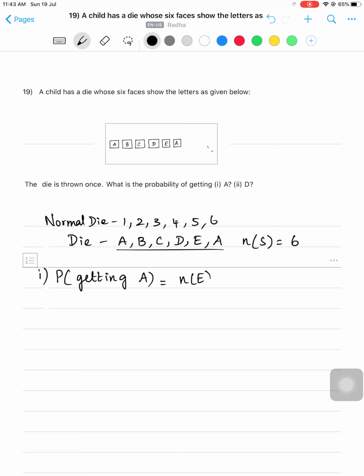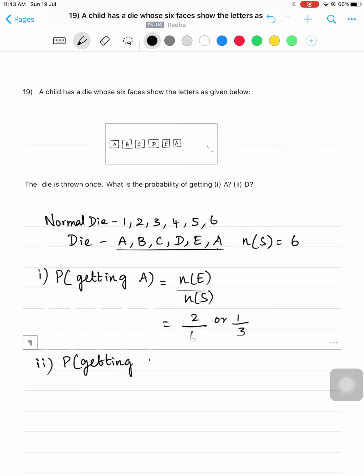You know the formula is N of E by N of S. Out of 6, how many A are there? 1, 2. So 2 by 6, or you can write it as 1 by 3. What is the second one? Probability of getting D. So out of 6, how many D are there? There is only one D. So 1 by 6.